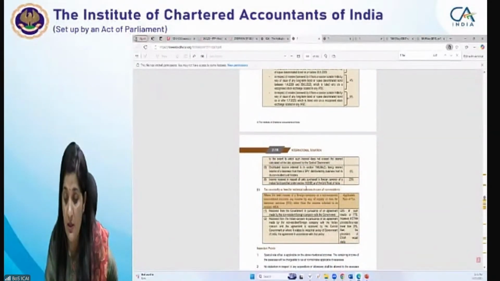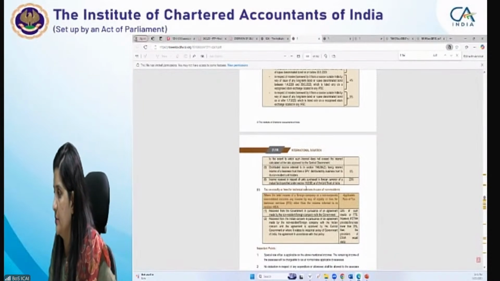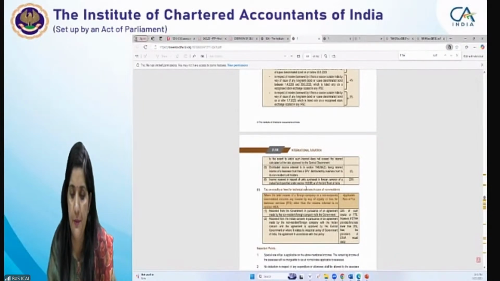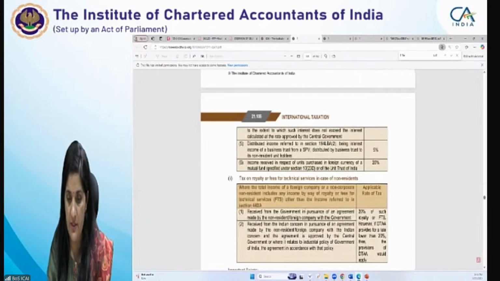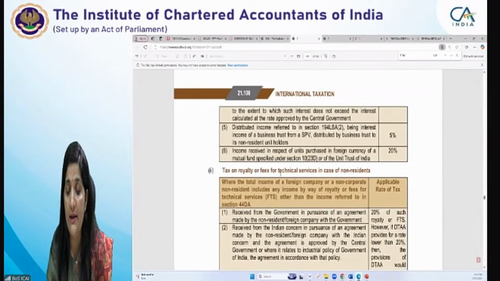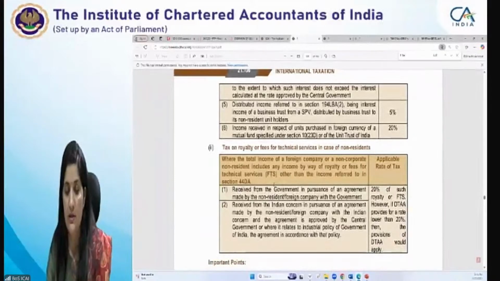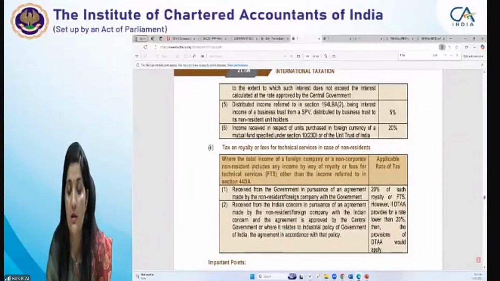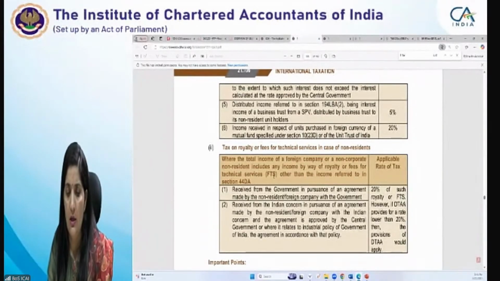The 10% rate was earlier. I don't know why you are confused. See, this is visible. For royalties and FTS, there is a table given to you in your chapter. Here it is mentioned clearly that the income of a foreign company or non-corporate includes any income, either royalty or FTS, other than income referred to in 44DA. 44DA is with respect to PE.